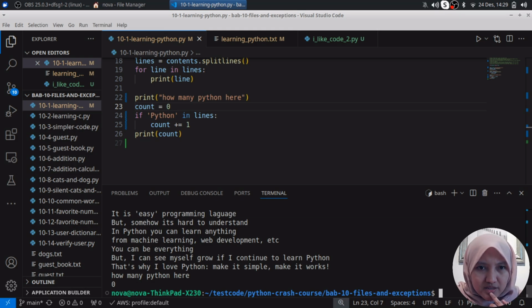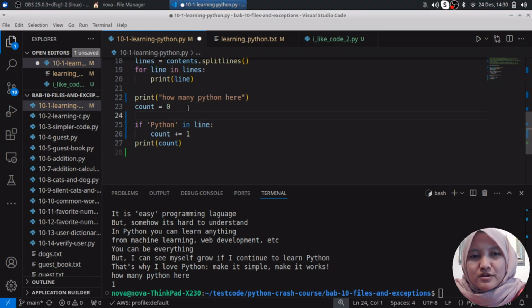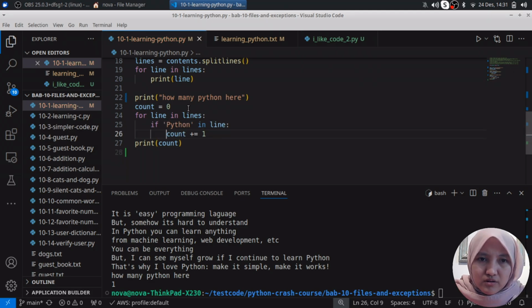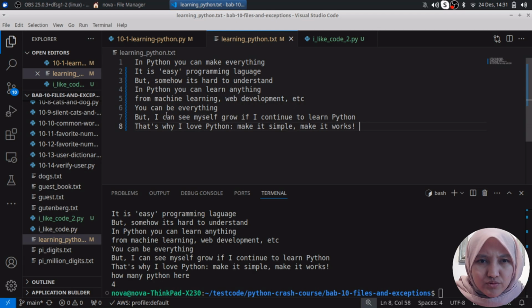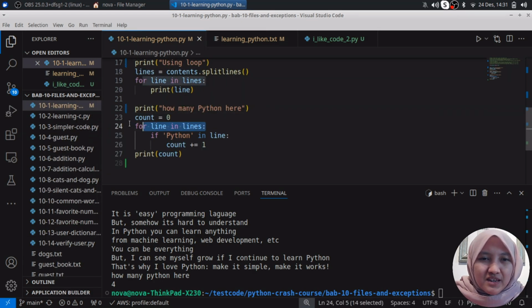There is no Python here, 0. Okay, I forgot to use for, because we must be in the for loop, using for line in lines, and then here if Python in line, count plus 1. How many Python here? 4. Is it true? Let's count, 1 2 3 4. Okay, that's right.